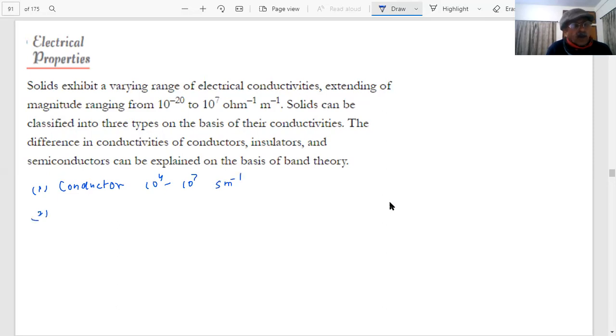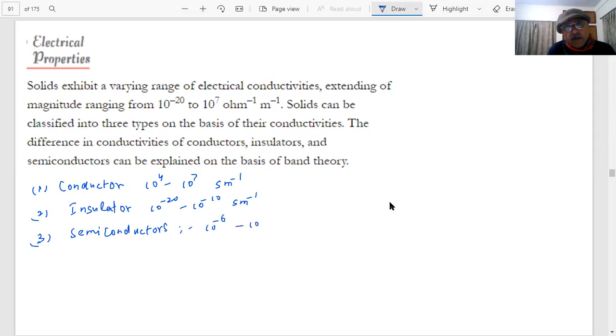Okay. And what is the conductivity range for insulators, students? For insulators, it was 10 power minus 20 to 10 power minus 10, units Siemens per meter. And what is the range of conductivity for semiconductors, students? For semiconductors, it is 10 power minus 6 to 10 power 4 Siemens per meter. These questions have been asked in objective type in many exams.